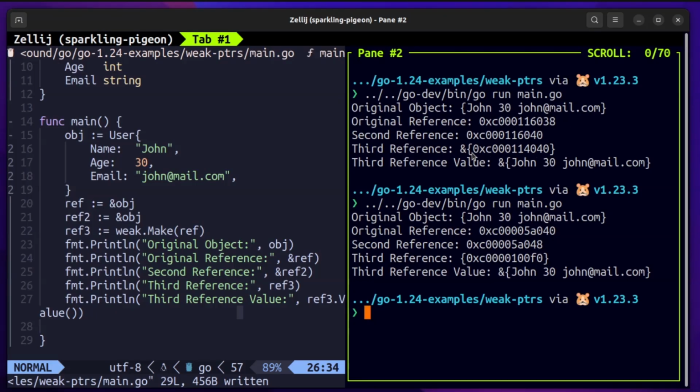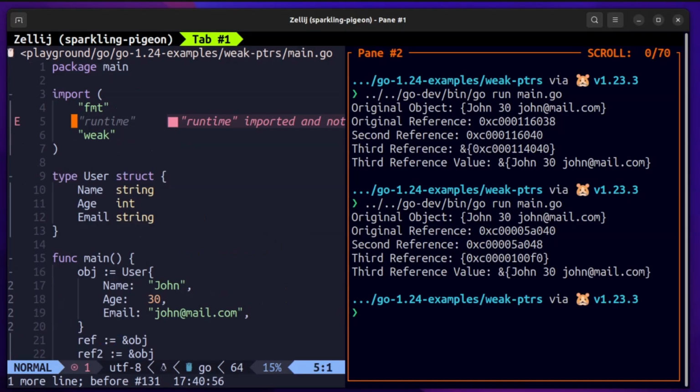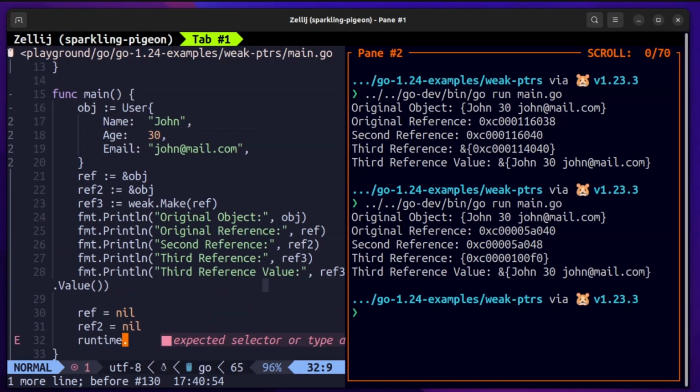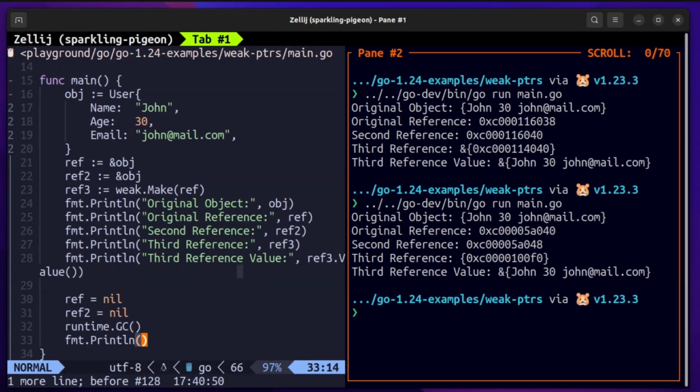And now let's simulate the condition, that is to make the references nil. I'll need to simulate this condition to call the garbage collector. So runtime.GC will forcefully call the garbage collector, and let's print out all of these values: the original reference, the second reference, the third reference, and the third reference value as well. And I'll also call the object here, and we'll just set ref nil and ref2 nil as well right now. So we'll print out an object.